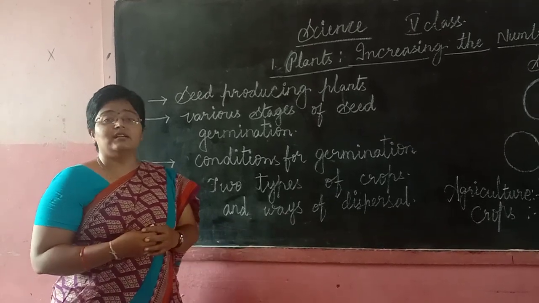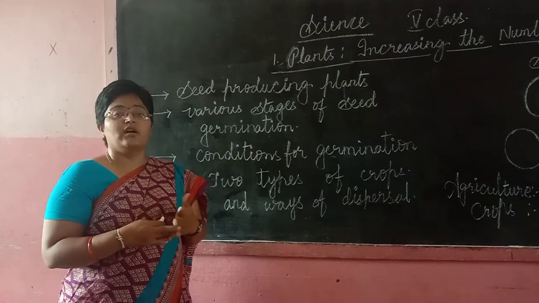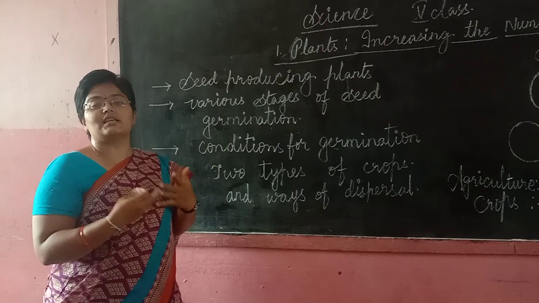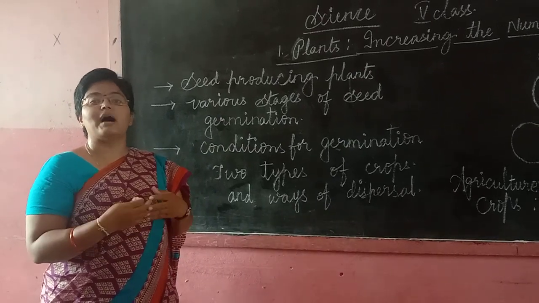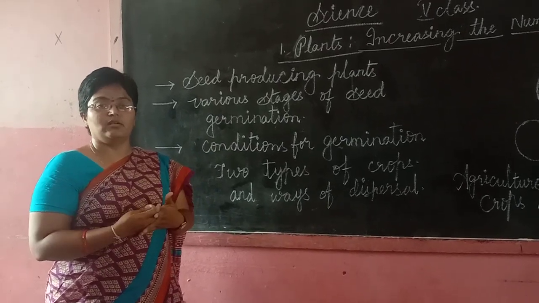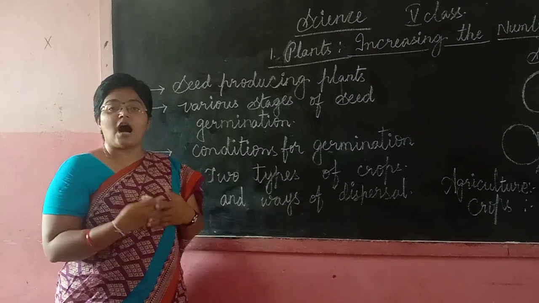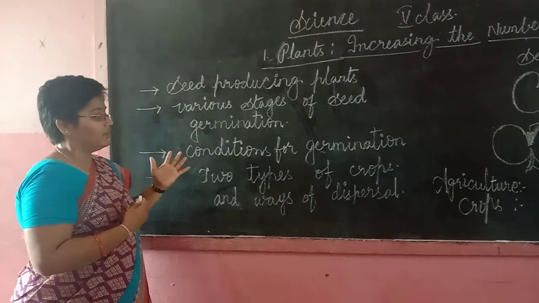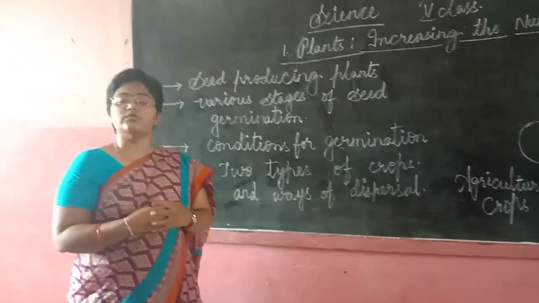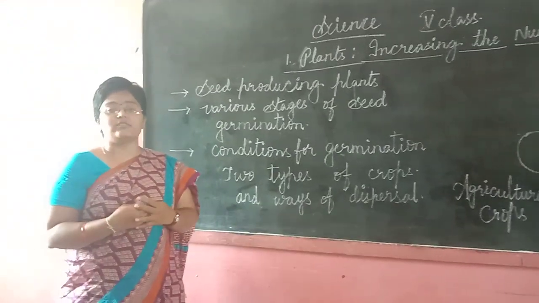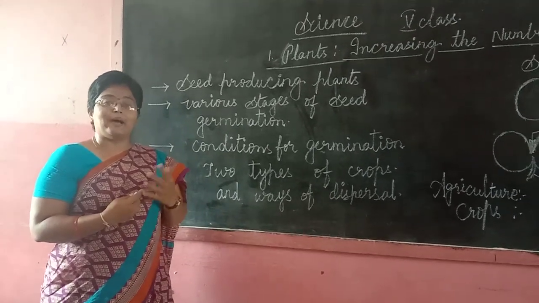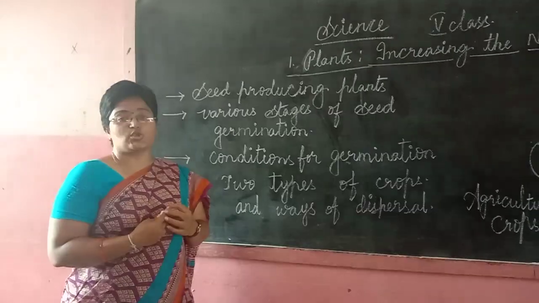Have you ever observed plants growing without anyone dispersing the seeds? That means you never planted any plants in your surroundings, but they are growing on their own. Have you ever thought about that? How do they grow? Yes, we can see the types of dispersal. We observe different kinds of birds which eat fruits like guava, mango, pomegranate and so on.